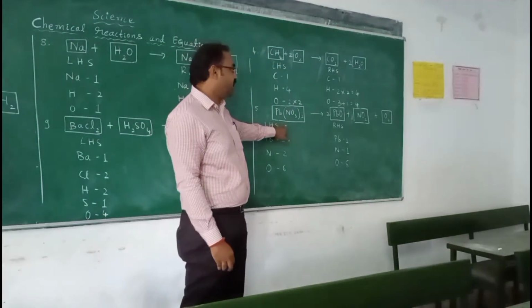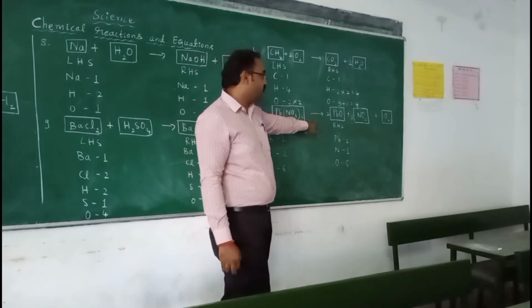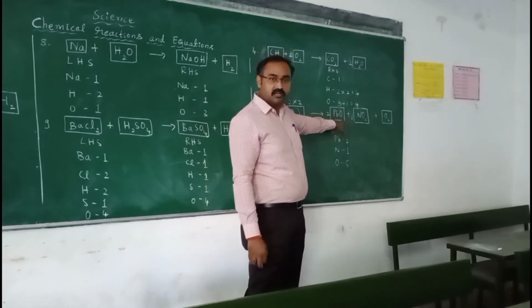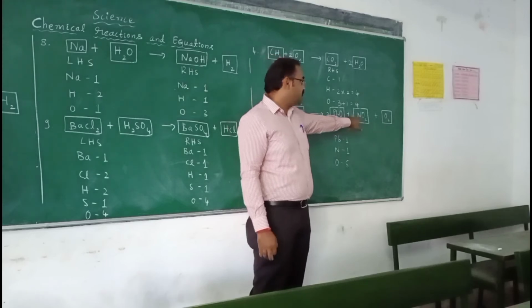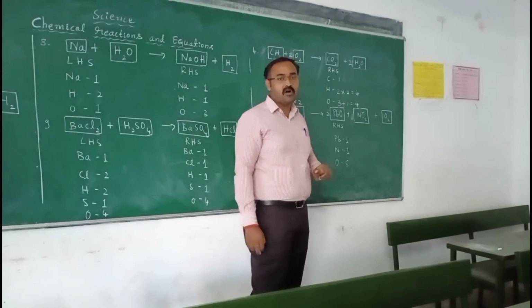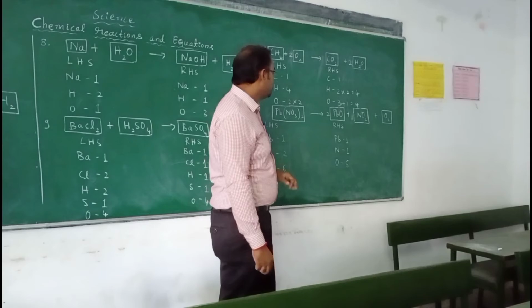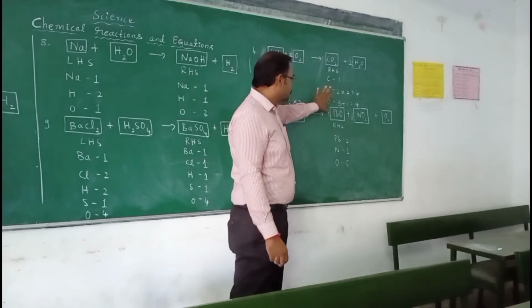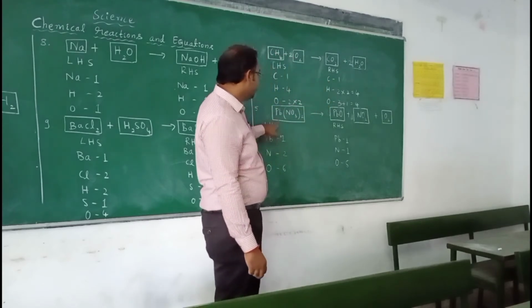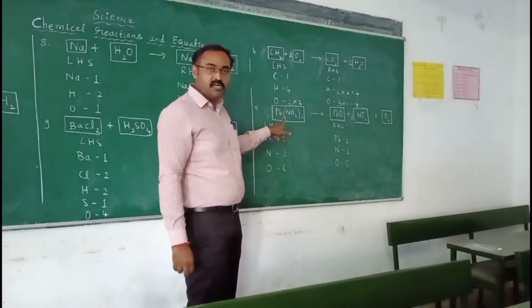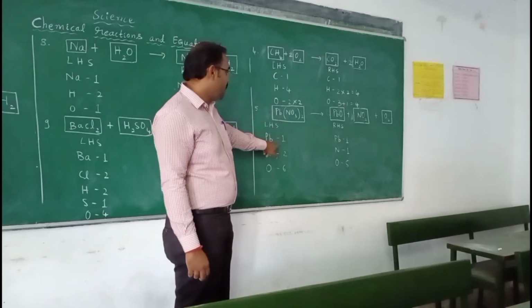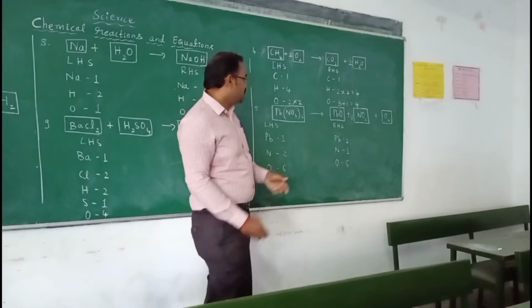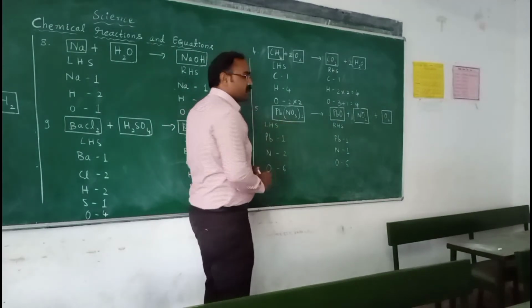Lead nitrate, when decomposed, becomes lead oxide, nitrogen dioxide and oxygen. First, the number of atoms on the reactant side. Lead 1, nitrogen. See how do we read, students?